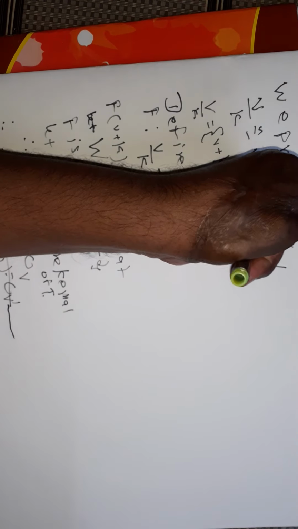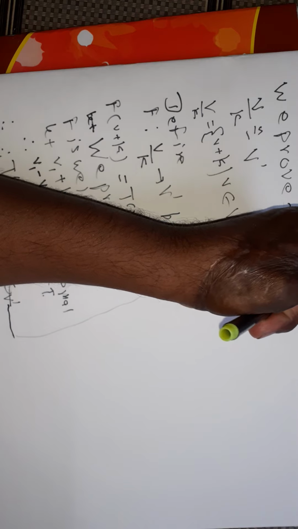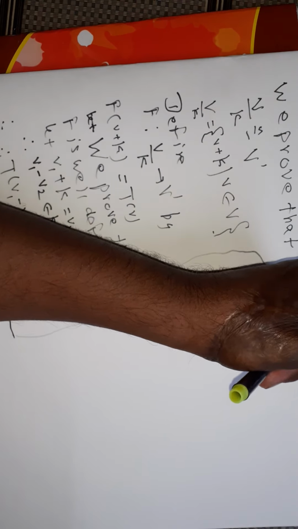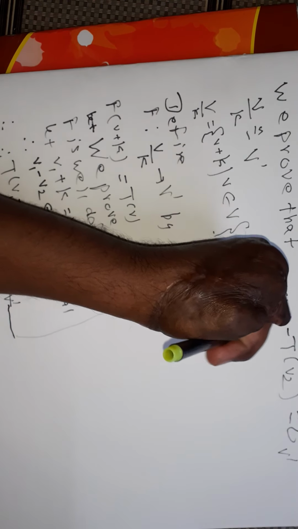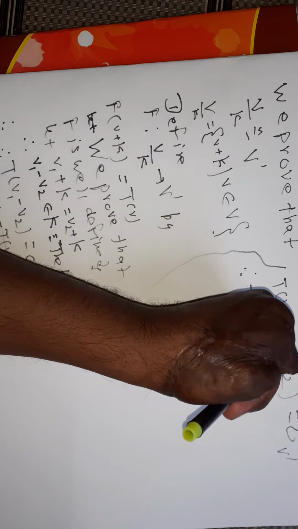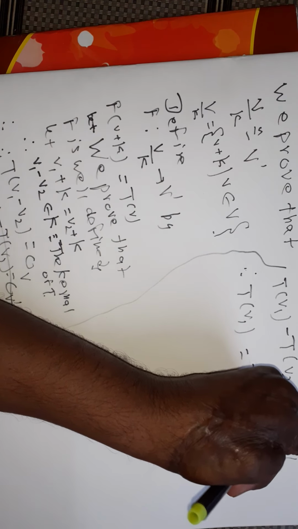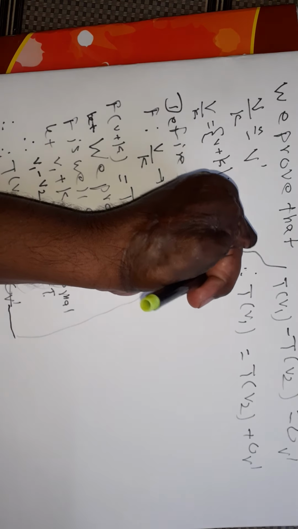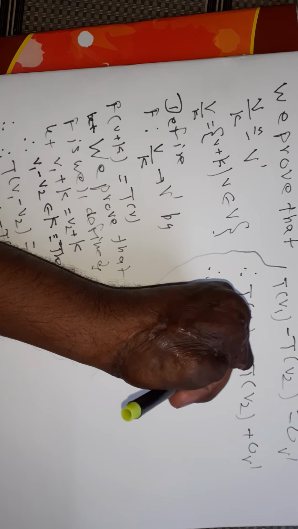Therefore, T of v1 minus T of v2 is equal to 0 V dash. Therefore, T of v1 is equal to T of v2 plus 0 V dash. Therefore, T of v1 is equal to T of v2.